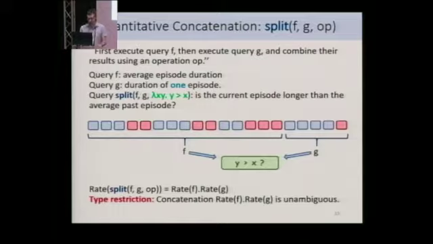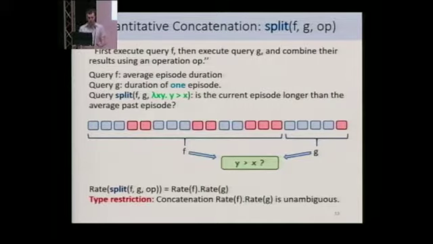Okay, and the diagram shows this computation. So F matches the segment of the input stream that corresponds to all past episodes. G matches the segment of the stream that corresponds to the current episode, and split FG combines those results using the comparison function.